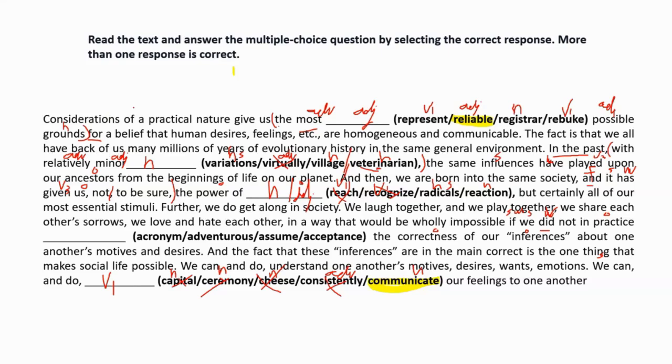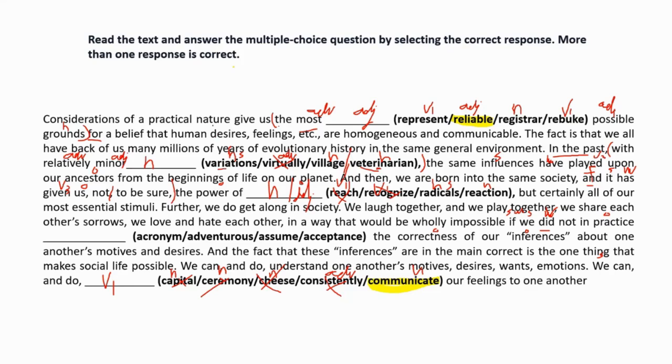What most reliable ground? No, because others are not making any sense because they are not adjectives and it's not the description of anything. So, most reliable grounds for a belief that human desires, feelings, etc. are homogeneous and communicable. The fact is that we all have back of us many millions of years of evolutionary history in the same general environment, with relatively minor variations.